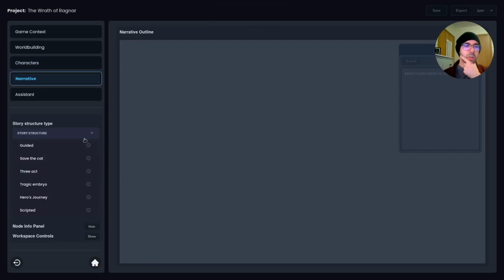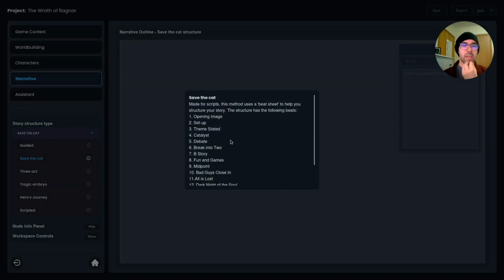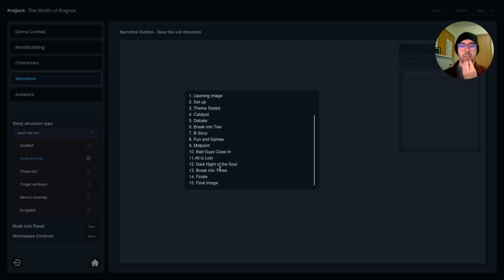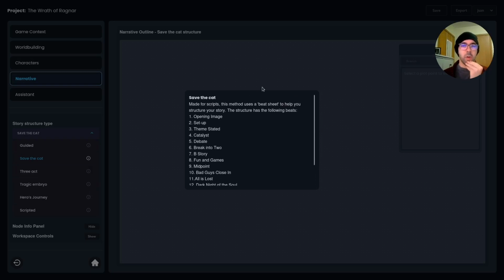We got a couple different story structures we can choose, and these follow classical heuristics that you might use to develop and structure a progression arc for your story. You can go without any of them. I really like this Save the Cat. You can get a little description of what these mean as well. Save the Cat is a pretty standard template, follows these 15 steps. So we're gonna go with this one.